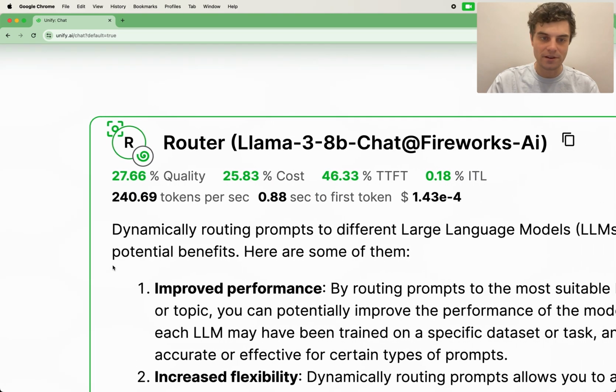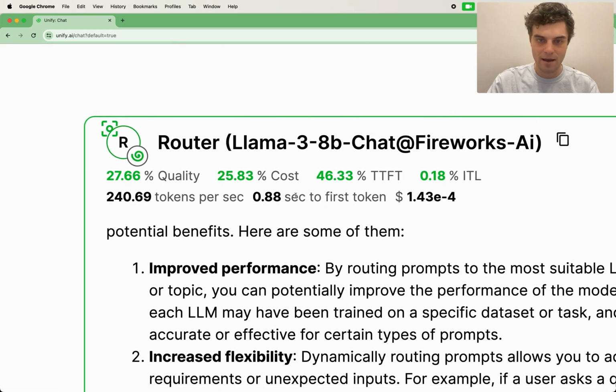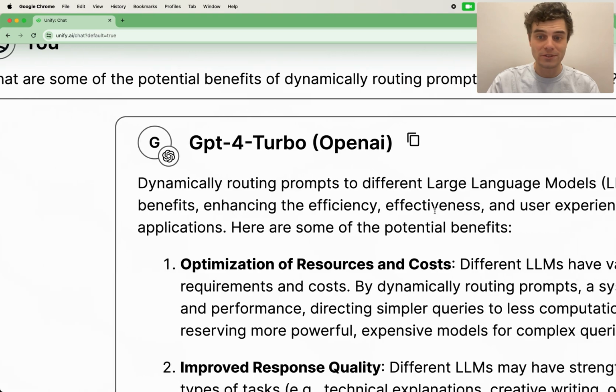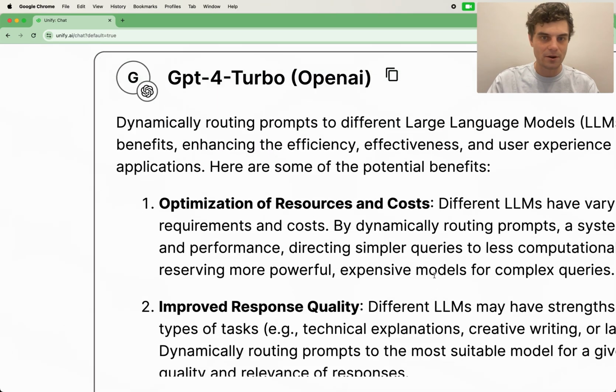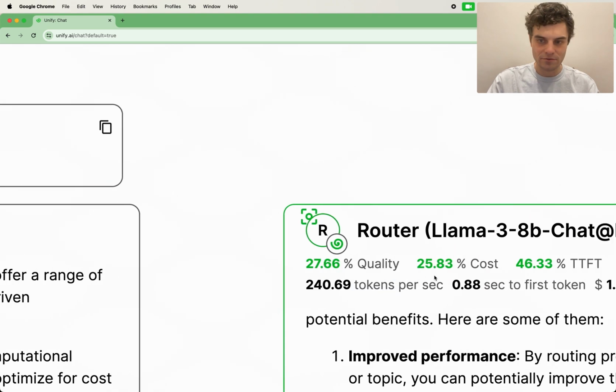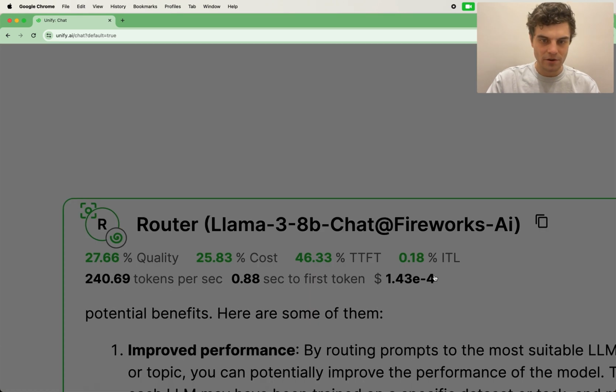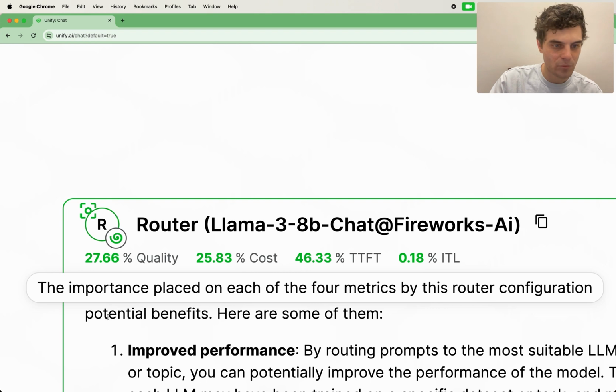We see the router is already finished with the response, with all the stats come back. GPT-4 still going, so still taking its time answering the question at the bottom, so much slower. Let's look at the stats on the router. So the first thing we see here is the importance placed on each of the 4 metrics by this router configuration.